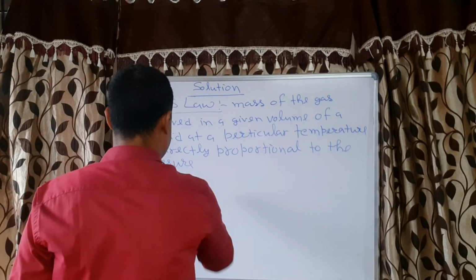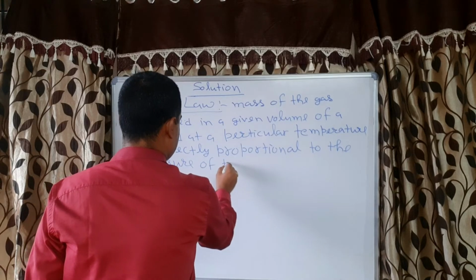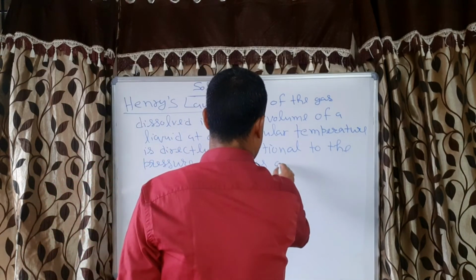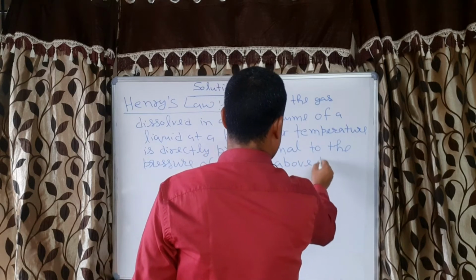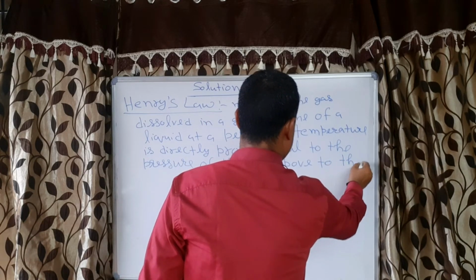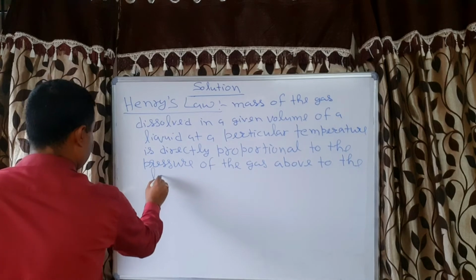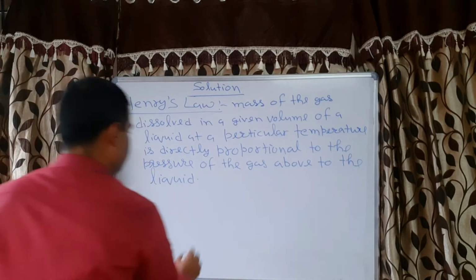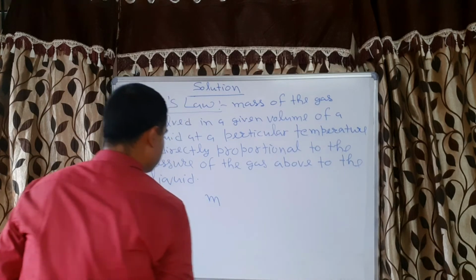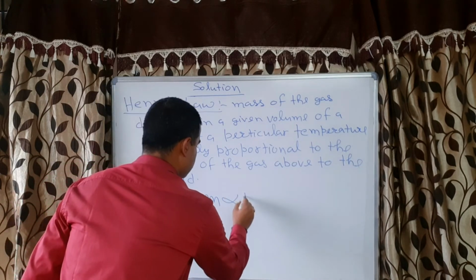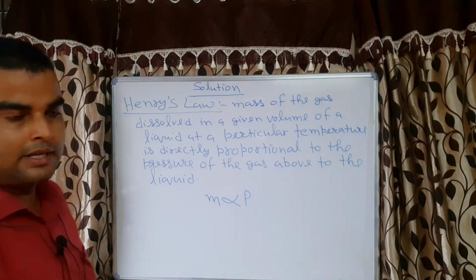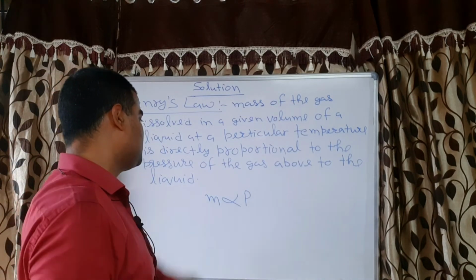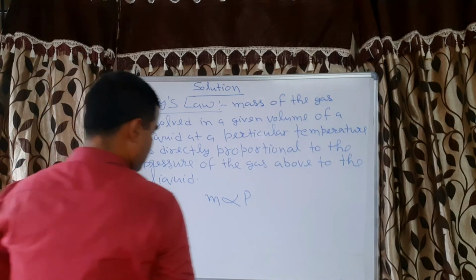Which pressure? Pressure of the gas above the liquid. It means the mass of the gas is directly proportional to P. This P is the pressure of the gas and this is the mass of the gas.